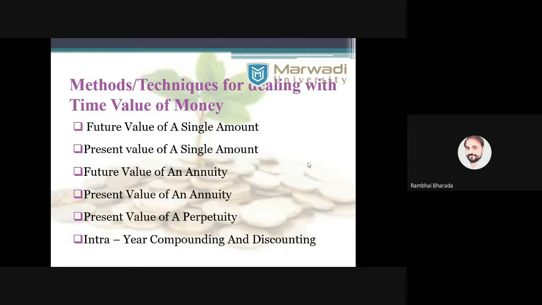These are the methods that we have understood in the second part of unit 1: future value of a single amount, present value of a single amount, future value of an annuity, present value of an annuity, present value of infinite cash inflow, and the entire compounding and discounting. Out of the six, any one or two will definitely be there in mid 1, 100%. It carries minimum 4 and maximum 8 marks. The same applies to the final examination also. Minimum 2 methods will be there.